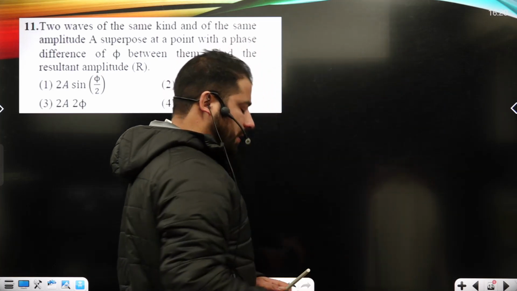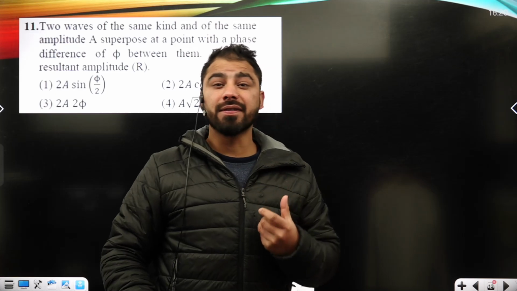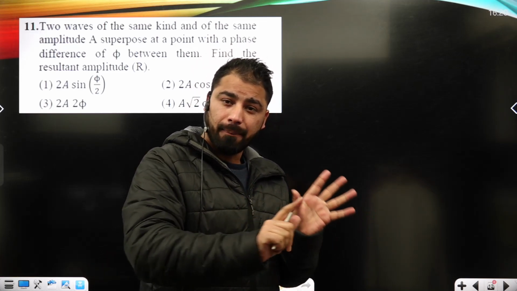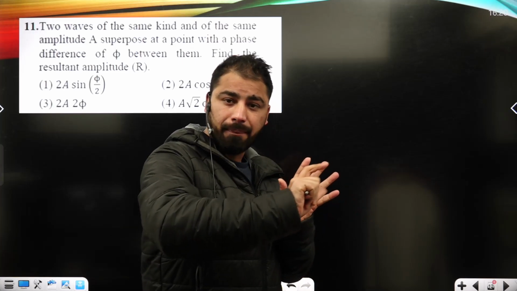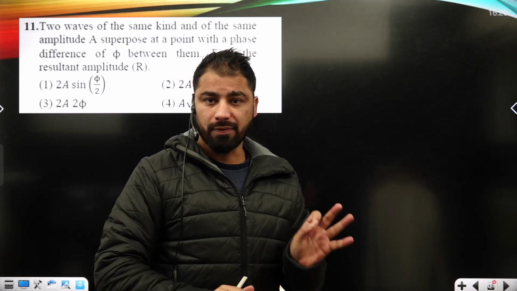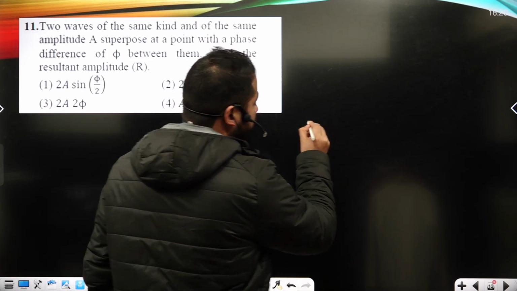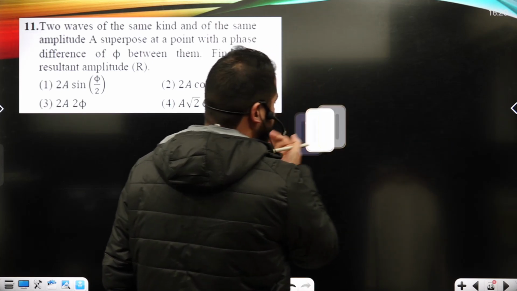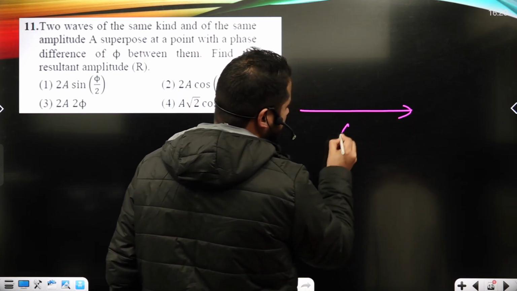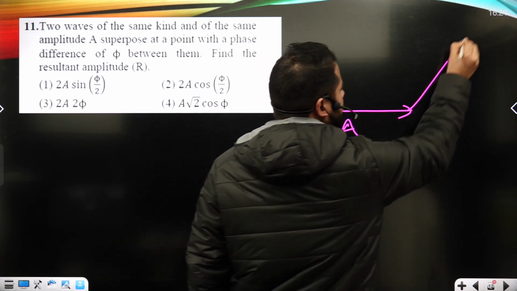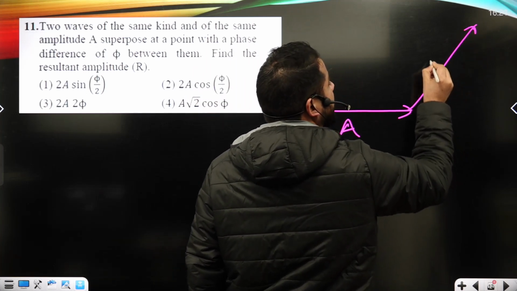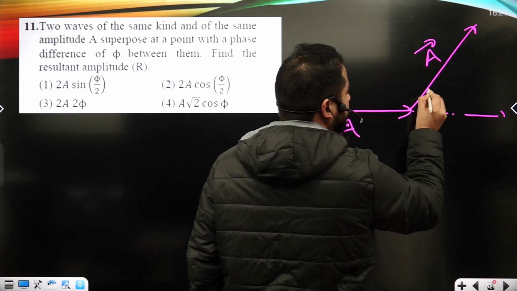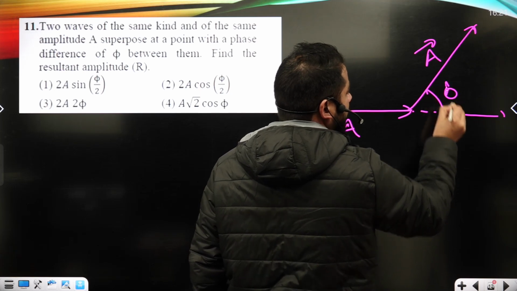if I just use here what I can call the phasor treatment, right? Under phasor treatment, we are going to show only amplitude. We treat the amplitude of a wave as a vector. So here the amplitude, given both the waves have indeed the same amplitude, right? Let's assume this is the amplitude of the first wave. Here I can see the amplitude of the second wave, right? But there is a phase difference of phi, okay? And this is A.